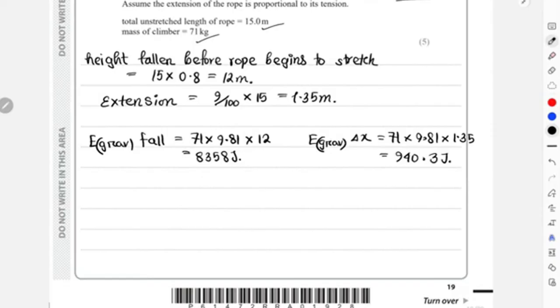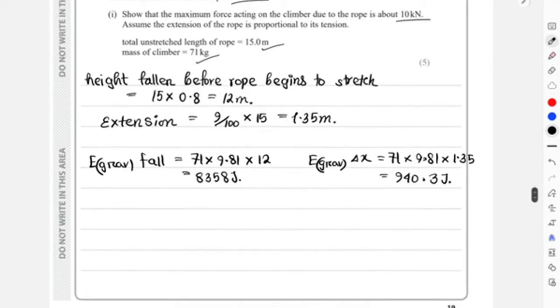Now I know that whatever the gravitational potential energy was, that will be entirely converted to your work done, right? Wait, no, not exactly work done.